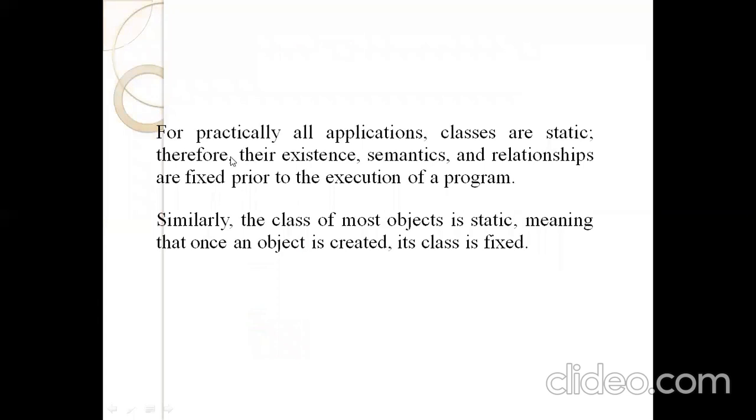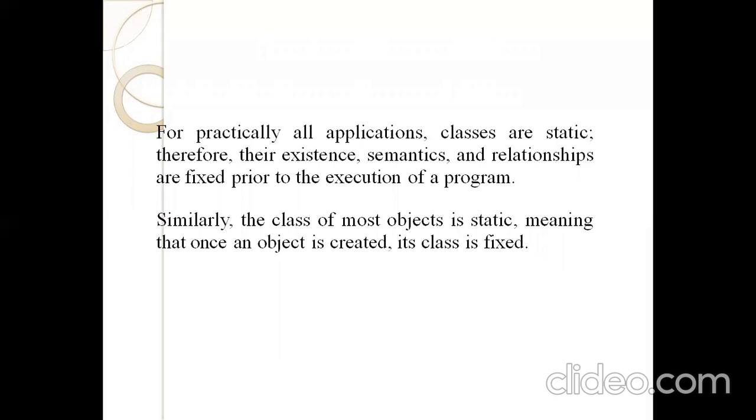For practically all applications, suppose it's a library management system, or a banking system, or an ATM system, the classes are static. Therefore, the semantics and relationships are fixed prior to execution of the program. So every application has some semantics, that is, semantics and relationships are fixed before execution of any program.